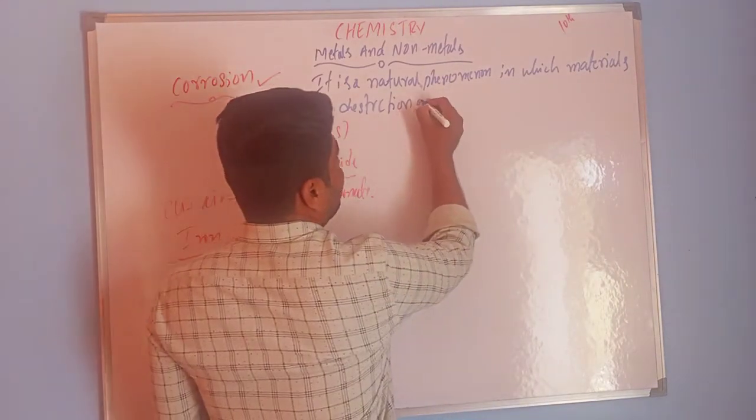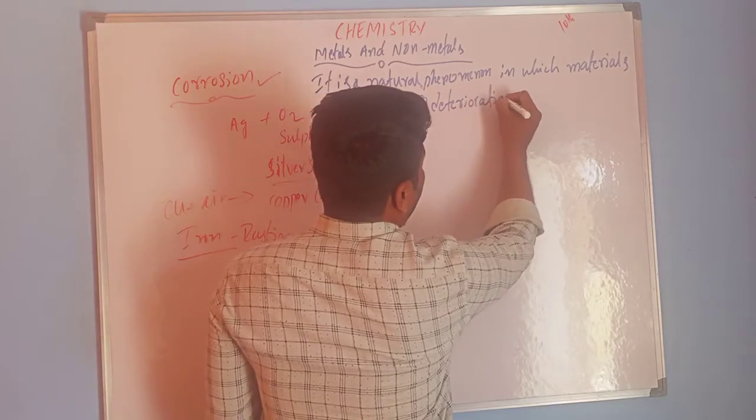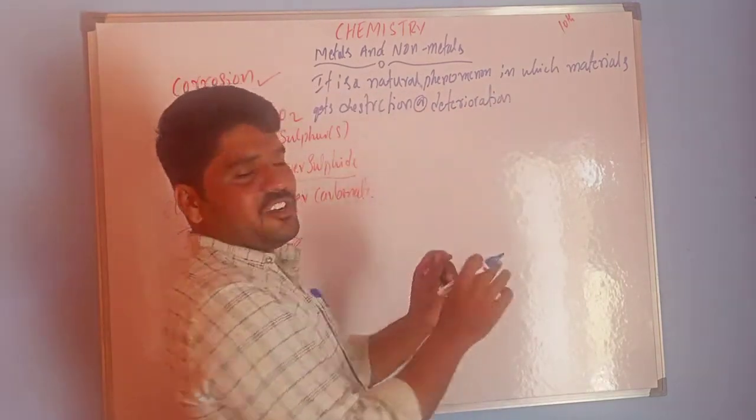Destruction or deterioration give the same meaning.